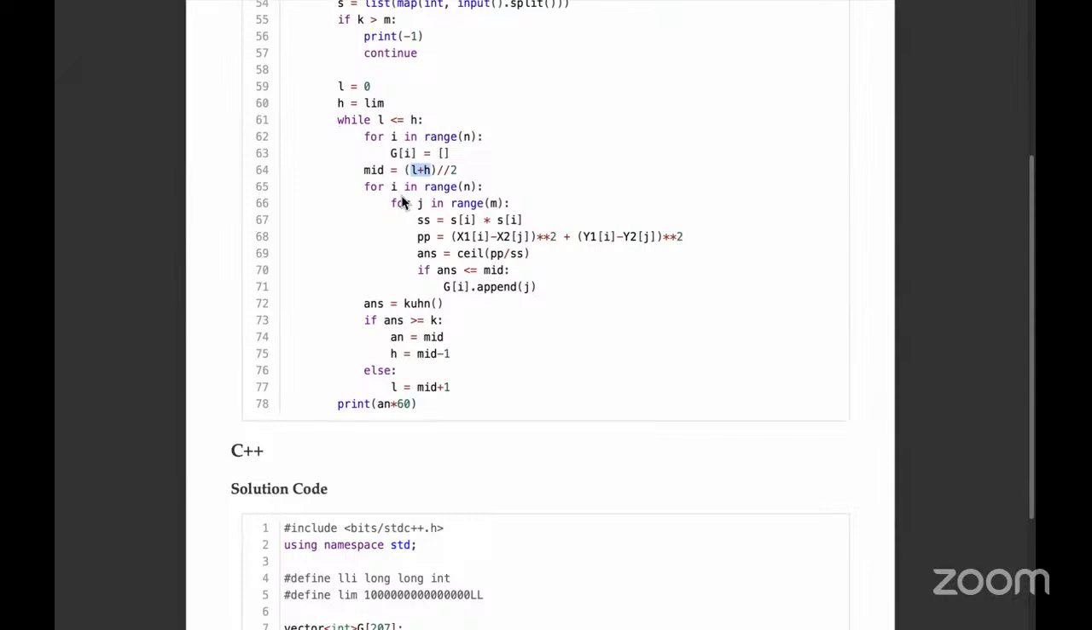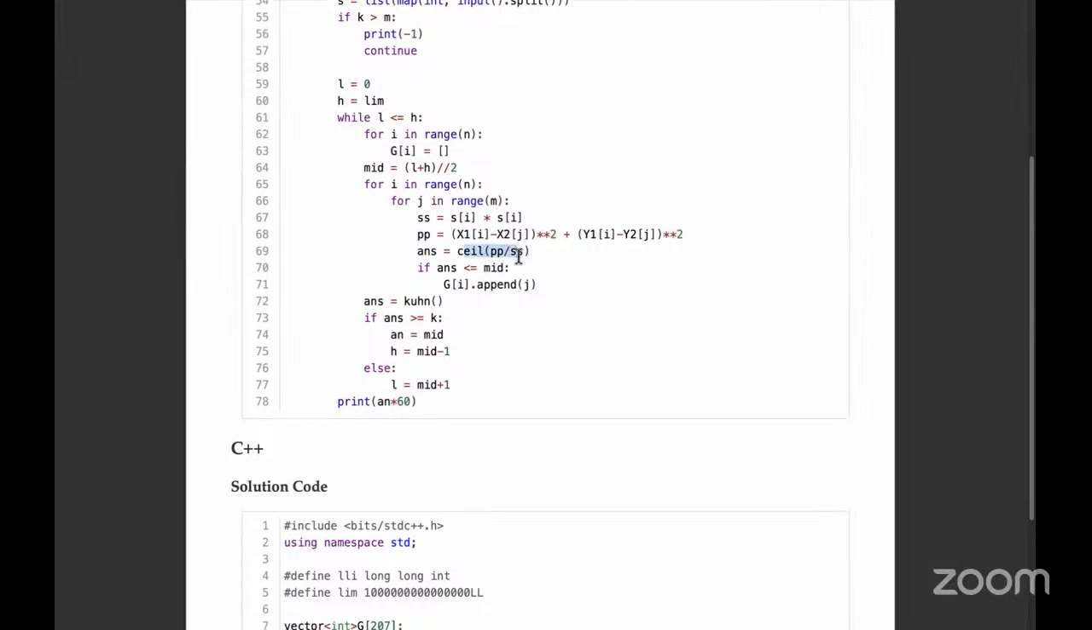Right. Once we find the mid, for that mid we iterate over all the pathways and all the dying clusters, and we get the speed. So the speed is not the speed squared. We take the speed and multiply to get the distance. This is the Euclidean distance, (x minus x) squared plus (y minus y) squared. And we just get the time required, which is just p by s, whole ceiled.